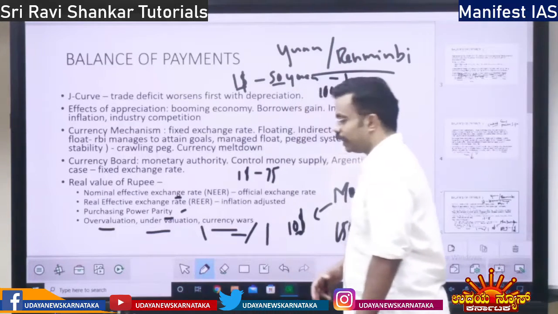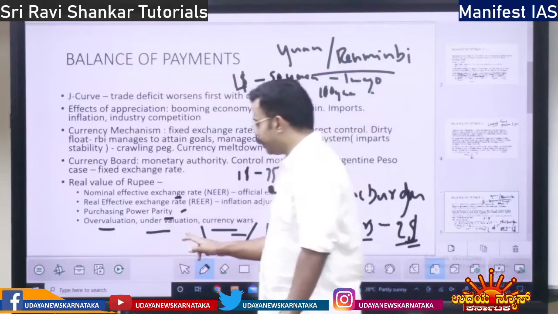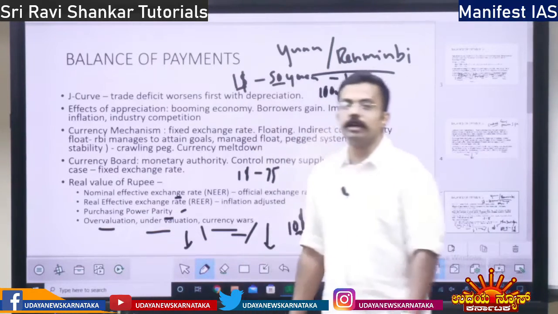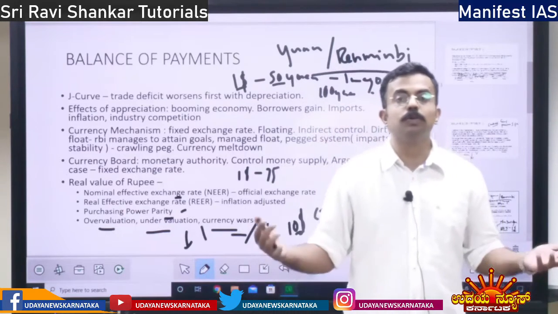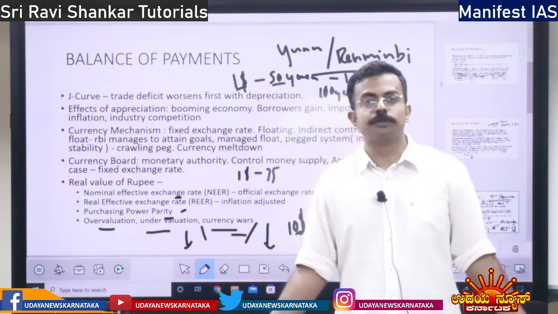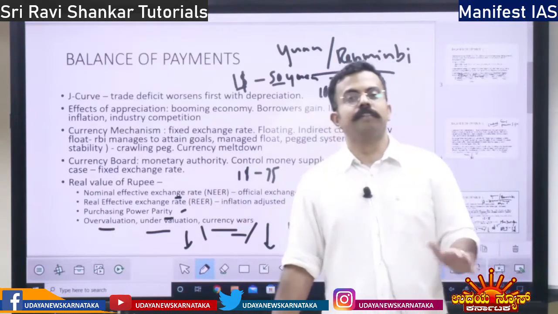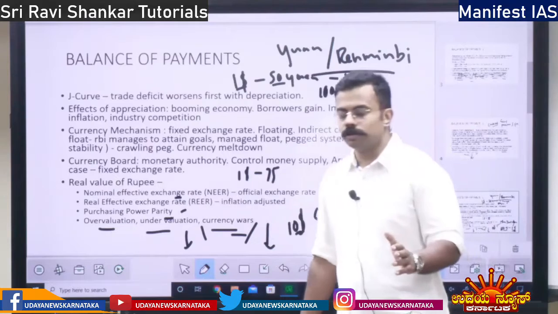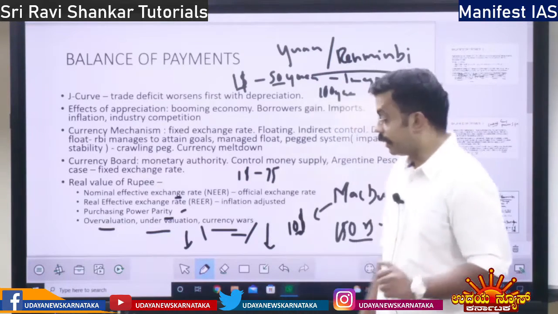So China reduces the currency. When China reduces, all the other countries will be forced to reduce. Because if they don't reduce their currency value, they will lose their export share. All the export share will go to China. So all the countries will follow suit and reduce the currency rate.